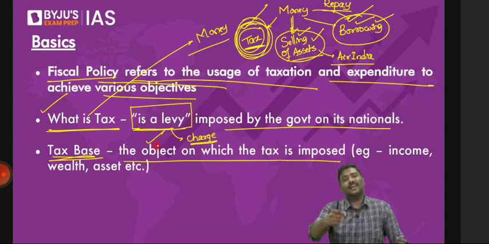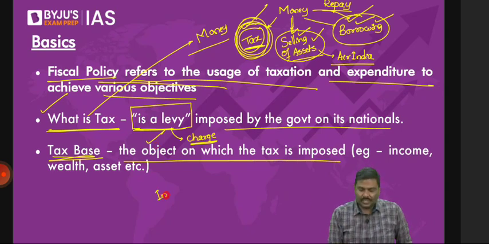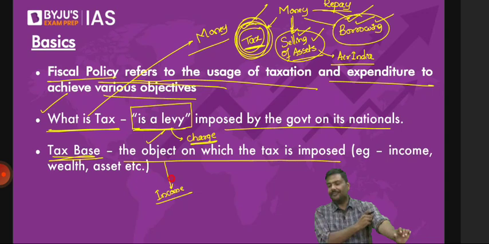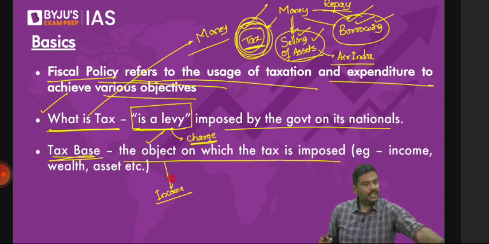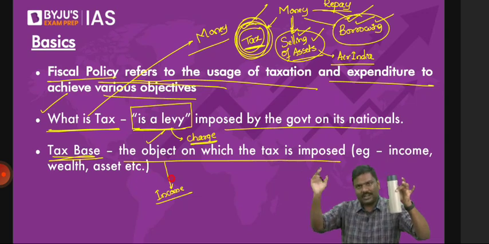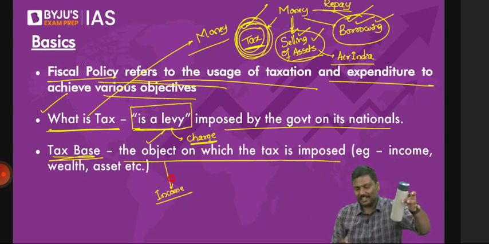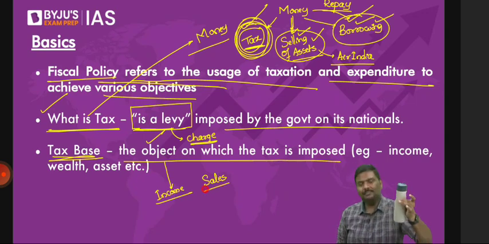Can I give you an example? If you are a salaried person, government will impose a tax on the income earned by you. Can I call this an object on which government is imposing a tax and collecting it? Imagine you go to the market and purchase a bottle. Government will impose a tax on this also and collect. Best example, GST. Now, can I say this is nothing but an object? That is sales. I'll generalize it. Sales done by a company, done in the market, is also an object on which government will impose and collect taxes.